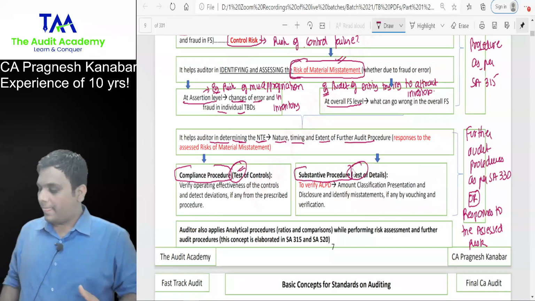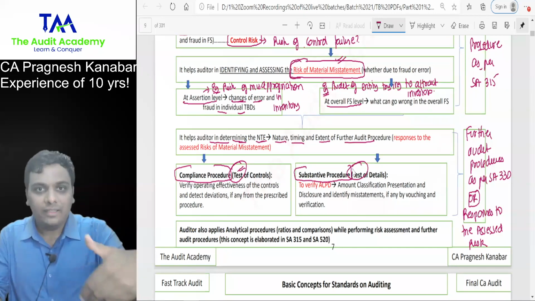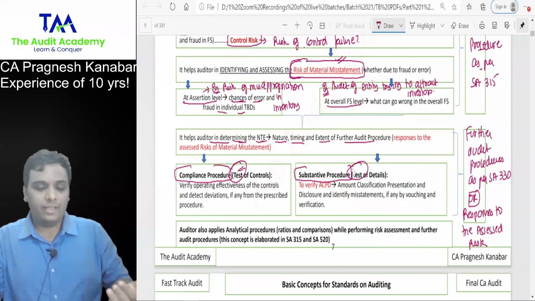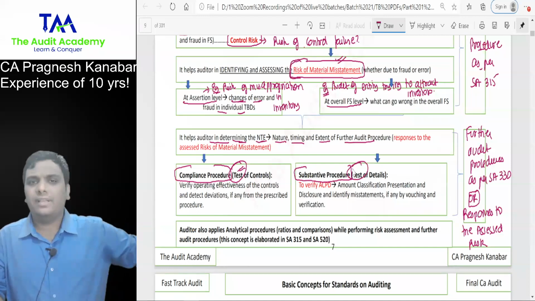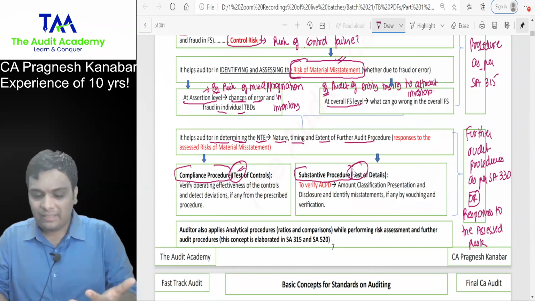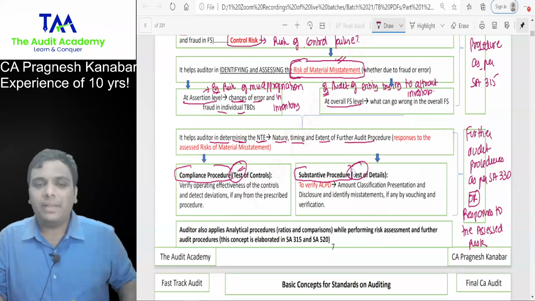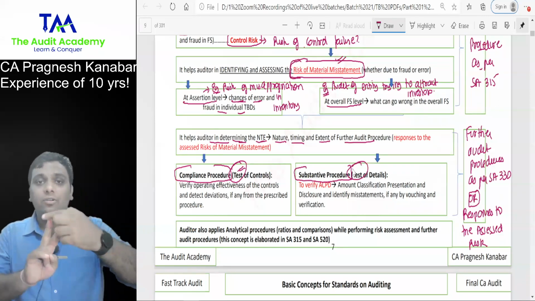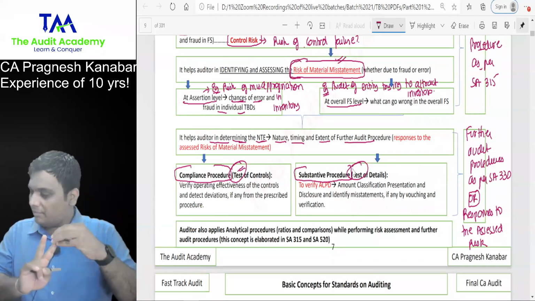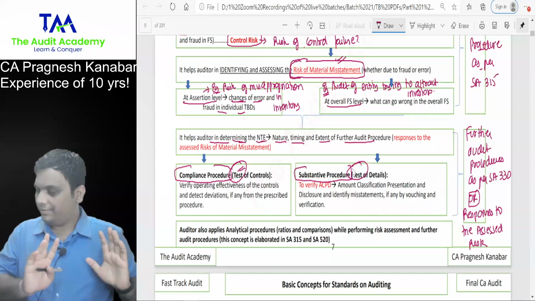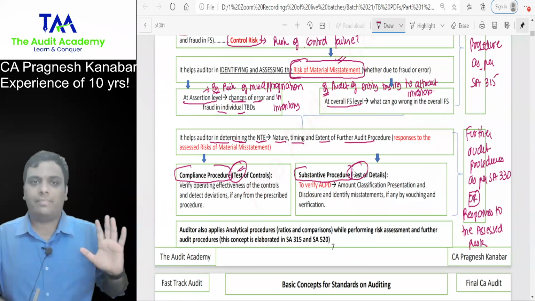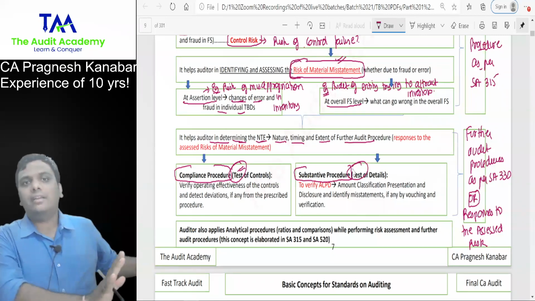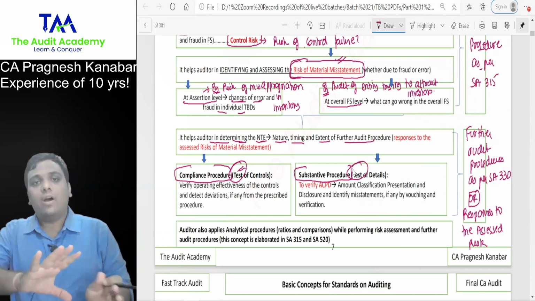Let me explain why we are learning this so that you can focus. In SA 550 related parties, then we will find it in SA 402 using service organization, SA 570 going concern. In multiple SAs, the content is divided into two parts. One is risk assessment procedure, another one is further audit procedures. For example, related party: how to understand the related party relationship and transactions, and how to test them.